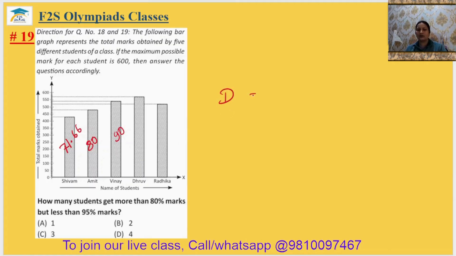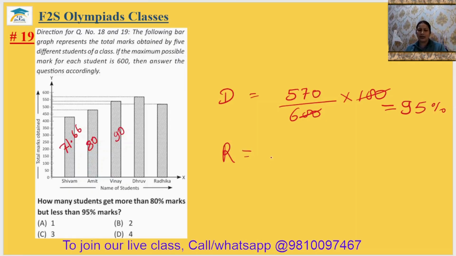So Dhruv has gotten 570 marks upon 600 multiply by 100. After cancelling the zeros, we will get 95%. And for Radhika, Radhika has gotten 520 marks upon 600 multiply by 100. 0 cancel out. So she has gotten 86.6%.